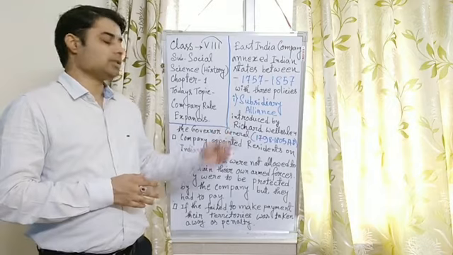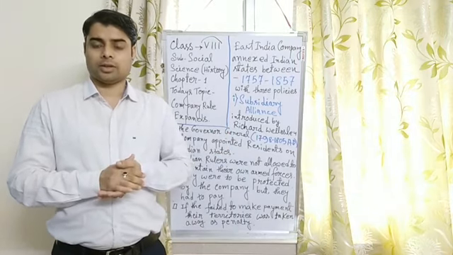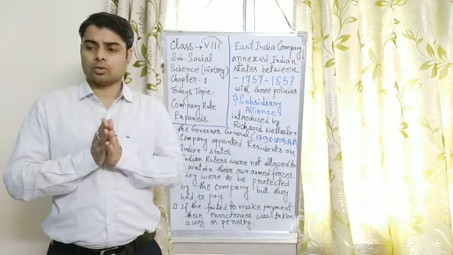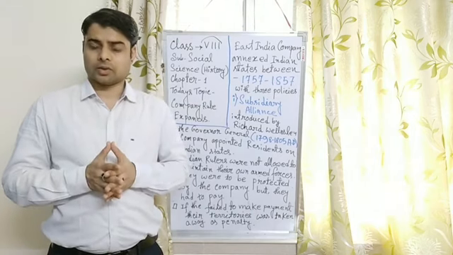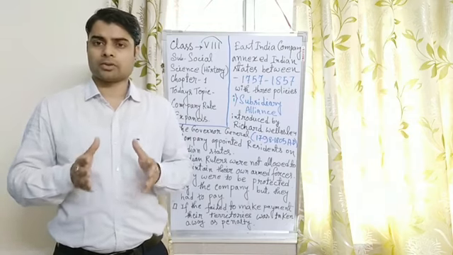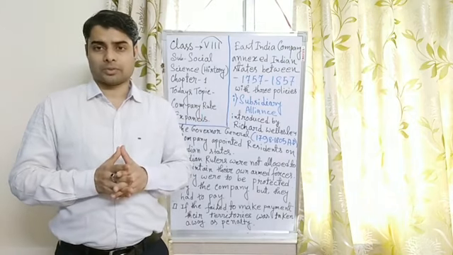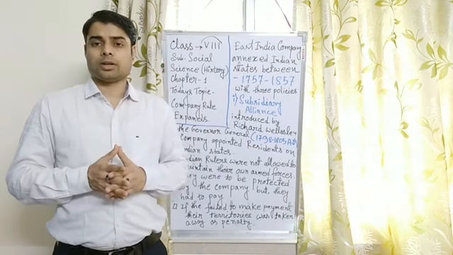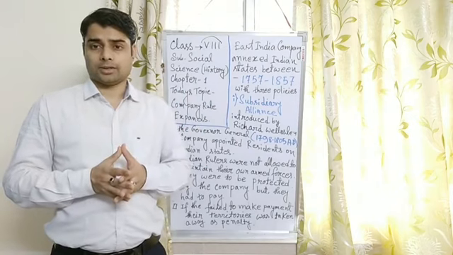The first policy is Subsidiary Alliance. Number 2 is the direct annexation policy. In this policy, they accused some Indian states of not ruling the state properly. There was total misgovernance, so we will capture the state forcefully and establish the rule of law. Number 3 is the Doctrine of Lapse. It was introduced by Lord Dalhousie, and by these 3 policies they annexed most of the Indian states.